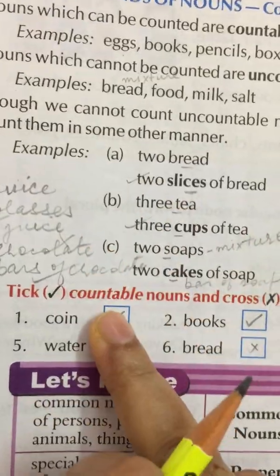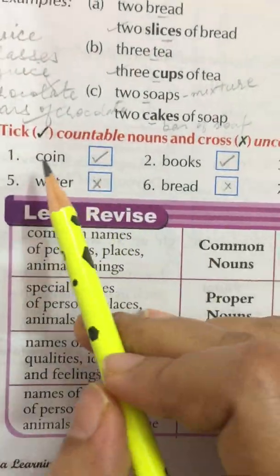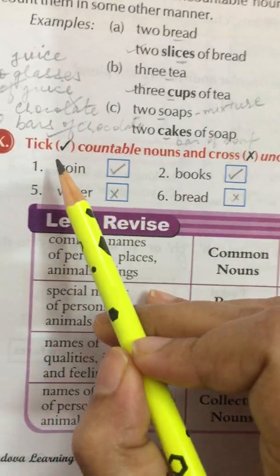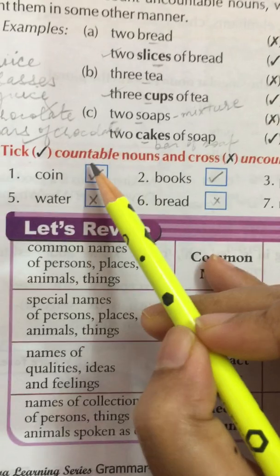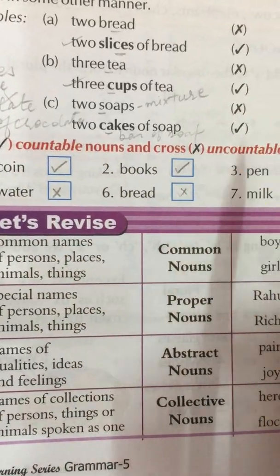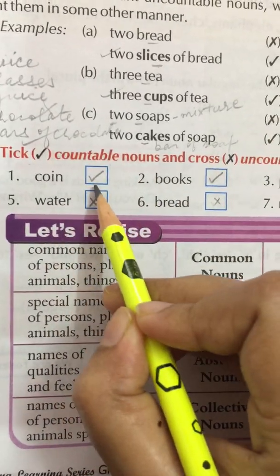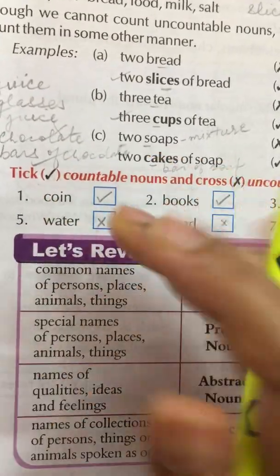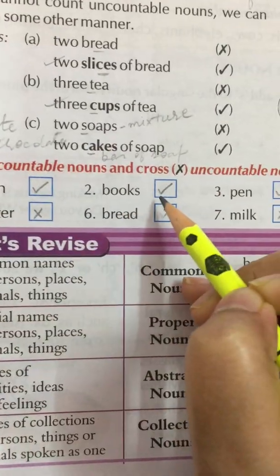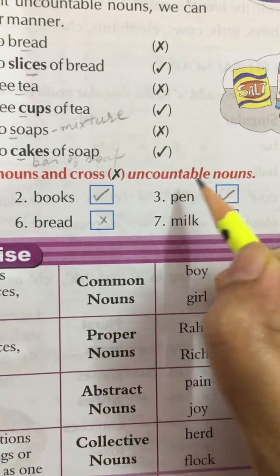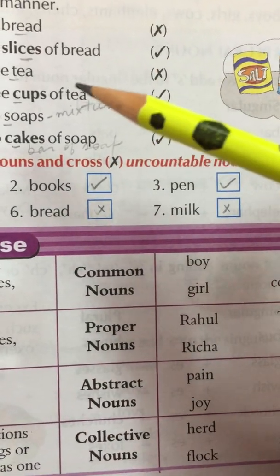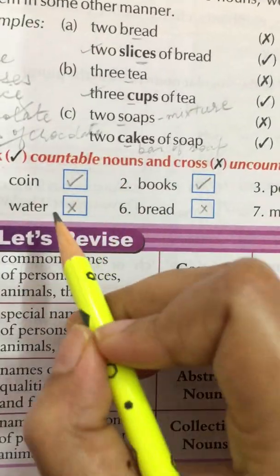So I hope you have understood. So let us do this exercise. We will understand more. Tick countable nouns and cross uncountable nouns. We have to tick the countable nouns and cross the uncountable nouns. First one, coin. Coin, we are able to count it. Books, it is very easy to count. Ticket. Pen, we are able to count. Pen, pencils. Ticket, it is right.